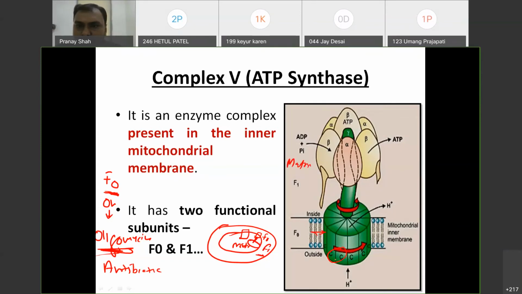Okay, so flow of proton from the intermembranous space: protons will pump back again inside the matrix, and when protons go inside the matrix, it will get the force, and that will help in the formation of ATP.